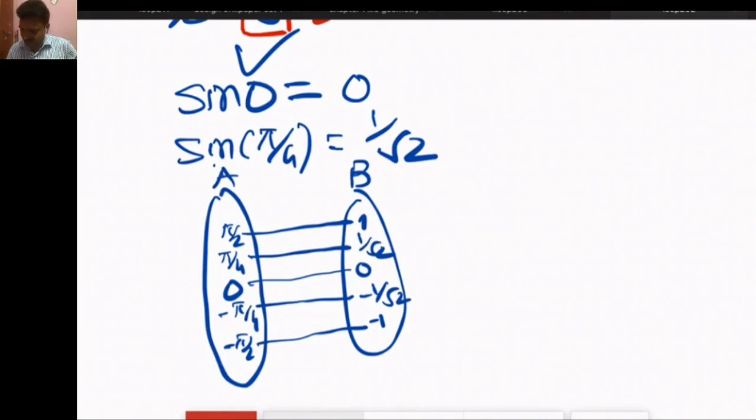But in set A there are so many values, like 3 pi by 4, and the value of 3 pi by 4 is also related to 1 by root 2. So it implies the sin x function is a many one function.